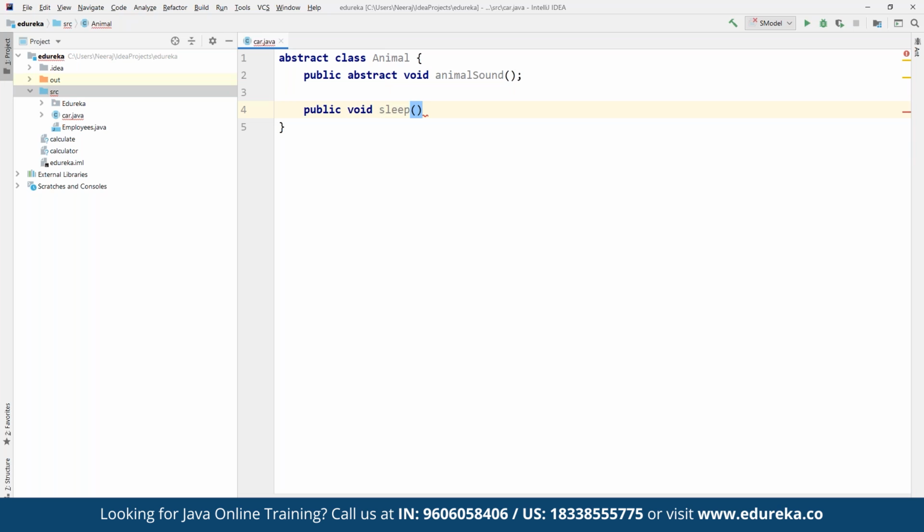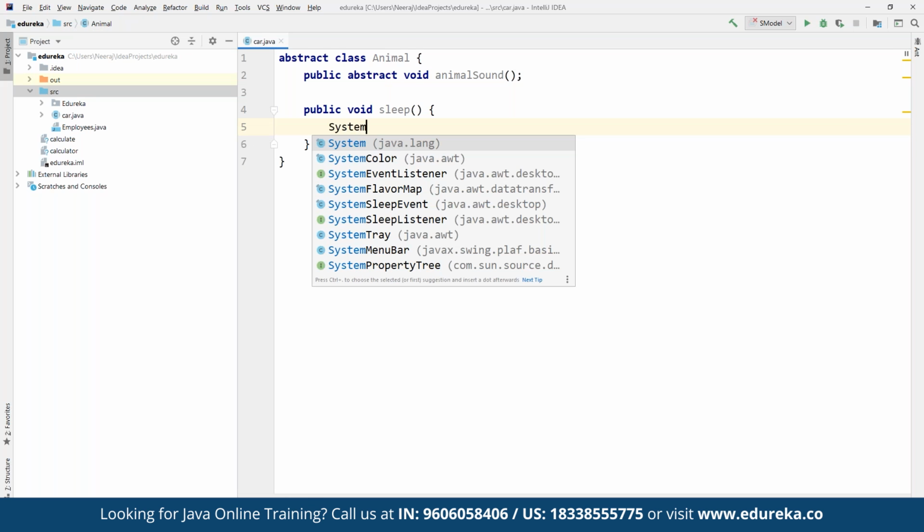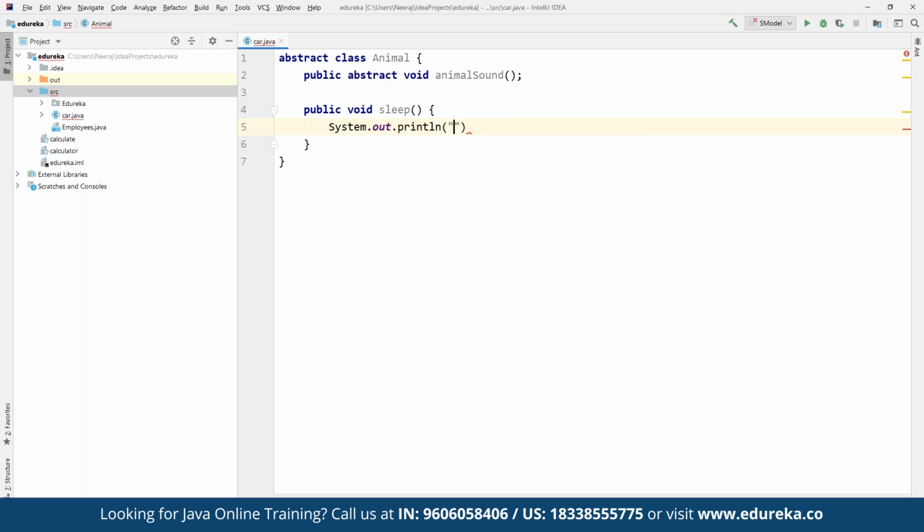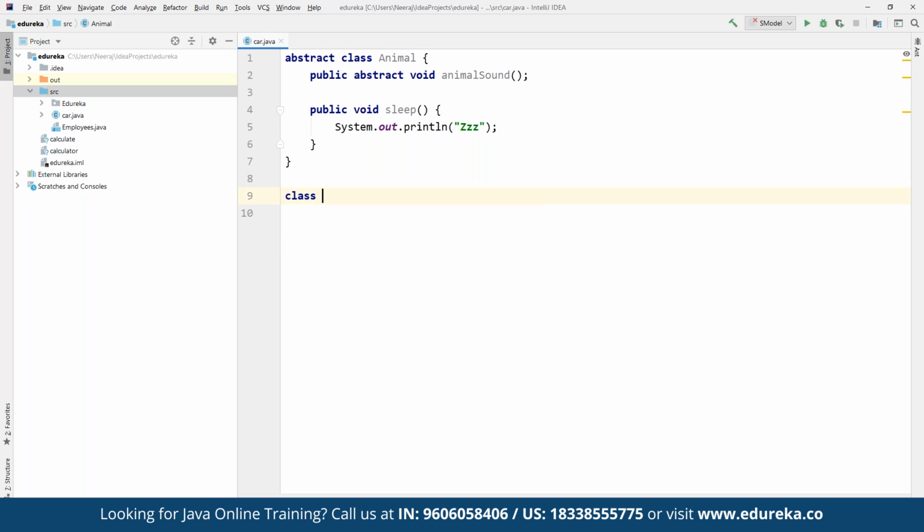So now, how exactly are they going to sleep here? Again, for sleep, we can define any statement. For example, we can define system.out.println, and then we can simply add a sleeping sound. Then we can define a subclass for this abstract class, and we are going to implement inheritance as well. So here we can define a class for, let's suppose, a Pig.